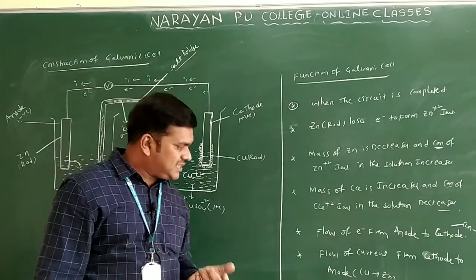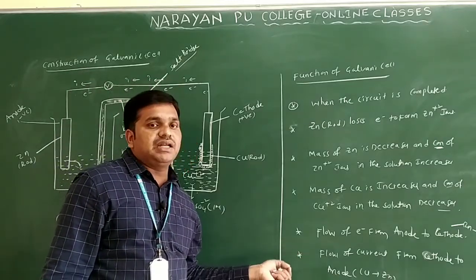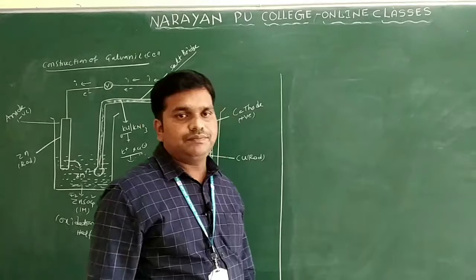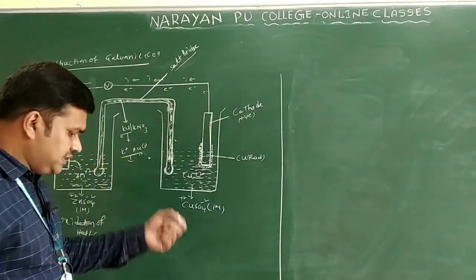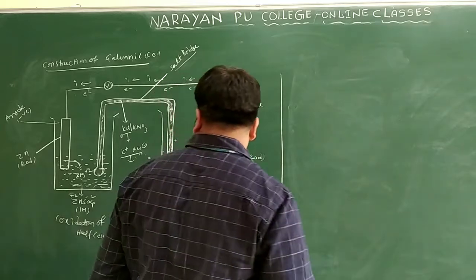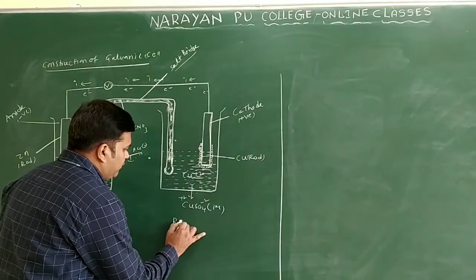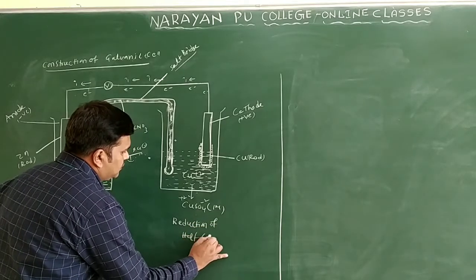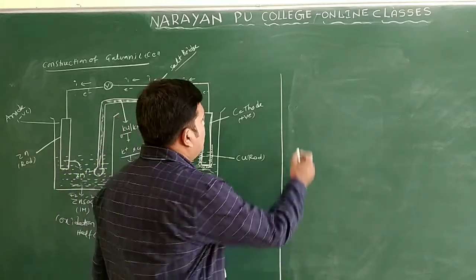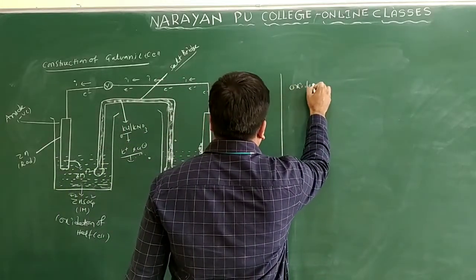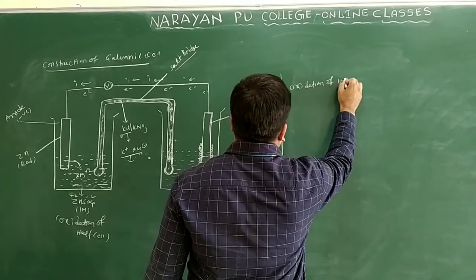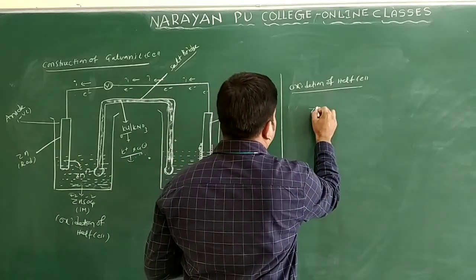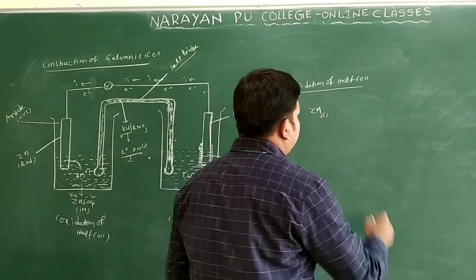And one more point we discussed is how we can write the chemical reaction for this galvanic cell. Now we'll see that we are writing the chemical equations for the oxidation half cell and the reduction half cell. So if you take the oxidation half cell, what are you taking? A zinc rod, in the solid state.